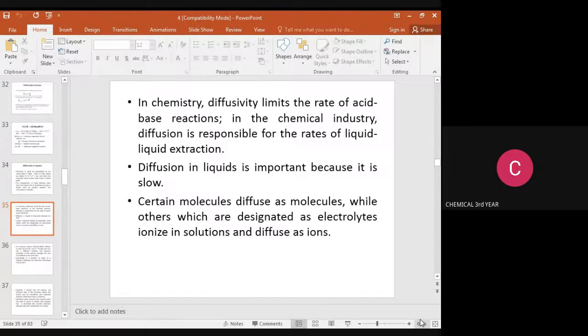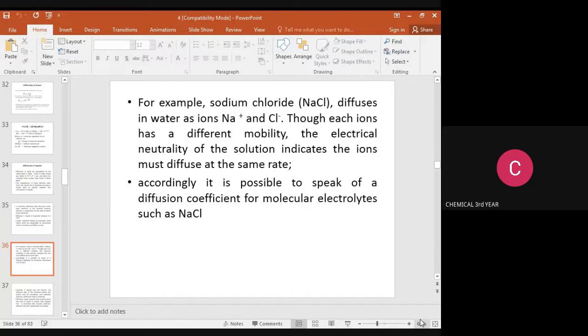Certain molecules, designated as electrolytes, ionize in solution and diffuse as ions. For example, sodium chloride, NaCl, diffuses in water as Na+ and Cl-. Though each ion has a different mobility, the electrical neutrality of the solution indicates the ions must diffuse at the same rate.